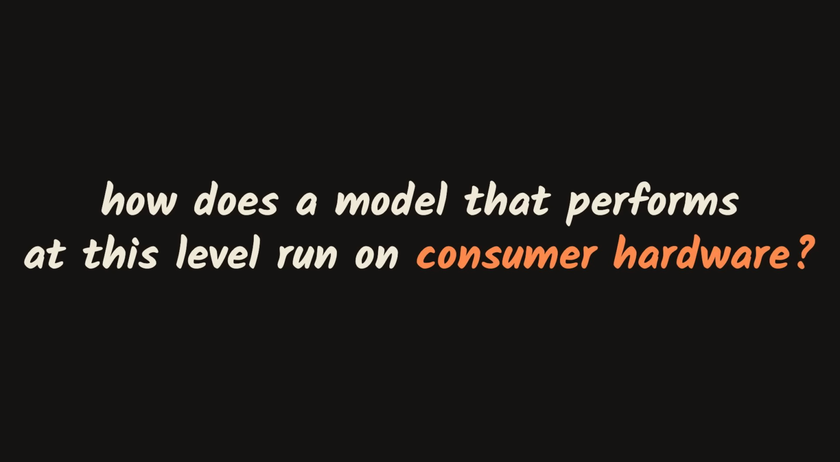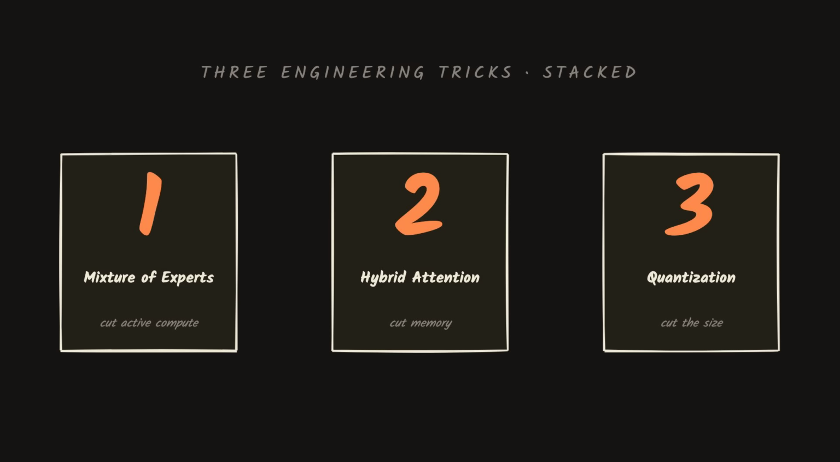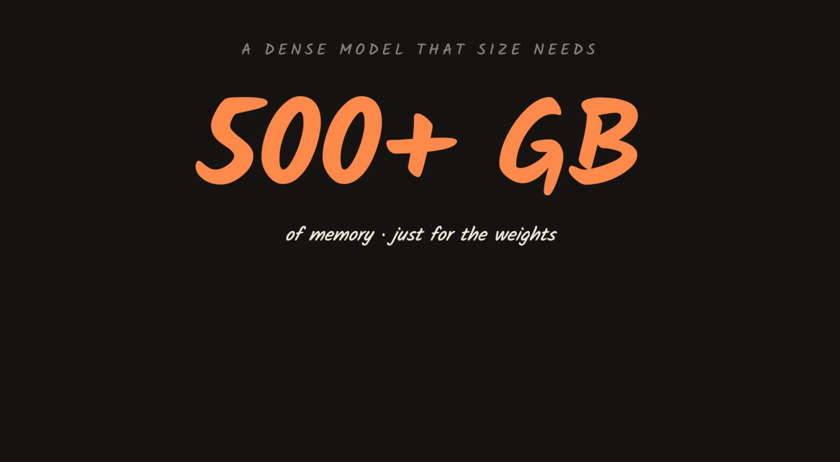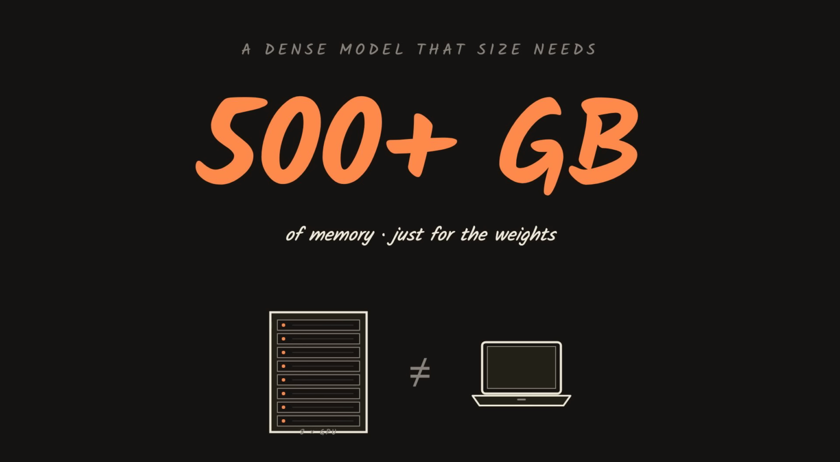So how does a model that performs at this level run on consumer hardware? There are 3 engineering tricks stacked together, and they're what make a laptop even a word you can use here. On paper, V4 Flash is 284 billion parameters. That sounds absurd for a personal machine. A dense model that size, at standard precision, needs well over 500 gigabytes of memory just for the weights, an 8 GPU server rack, not a laptop.